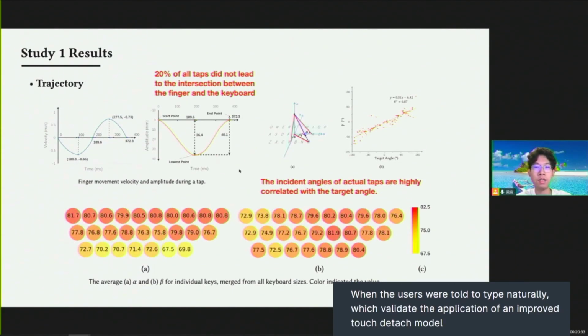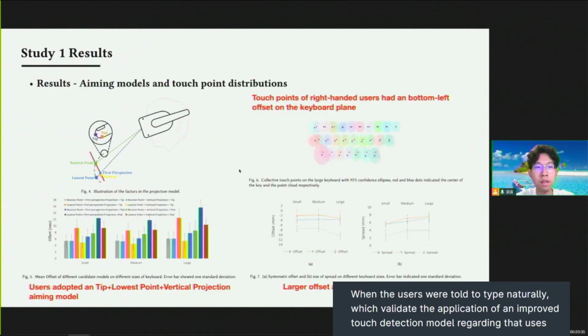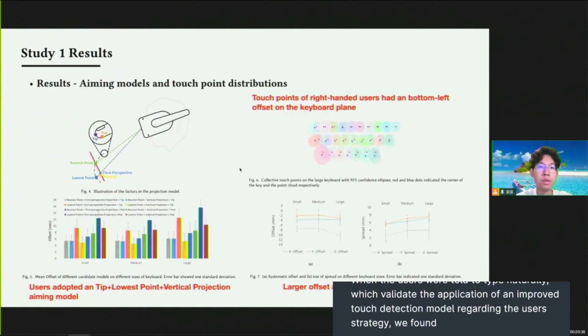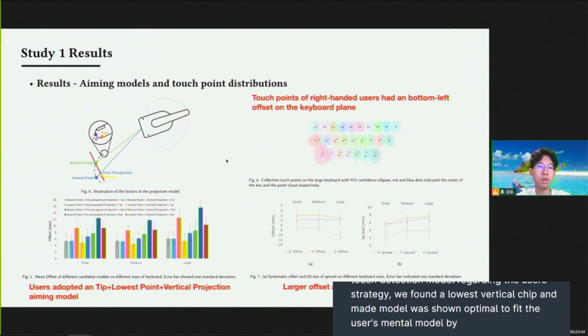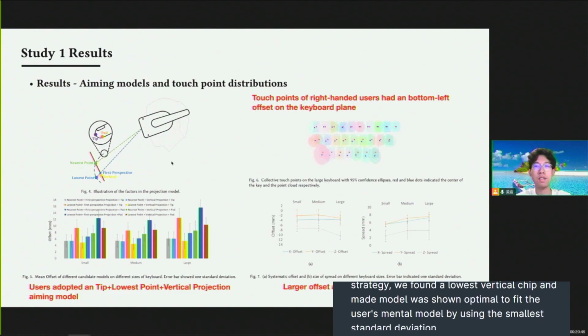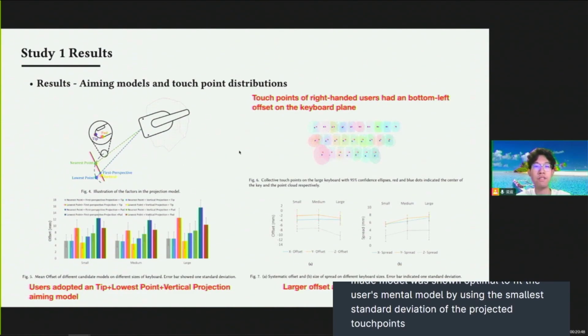Regarding the user's aiming strategy, we found the lowest vertical tip aiming model was shown optimal to fit the user's mental model by yielding the smallest standard deviations of the projected touch points on the virtual keyboard. We also find a larger offset and deviation of touch points in the z-axis.